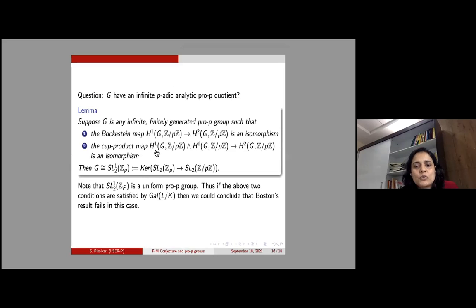What we tried to do is to also look at this cup product map, and we have also been able to show that it is an injective map. But our proof heavily relies on Sage computation. A corollary of proving that this cup product map is injective is that this group is a powerful group. So this is still a work in progress, and we are hoping to finish this soon.